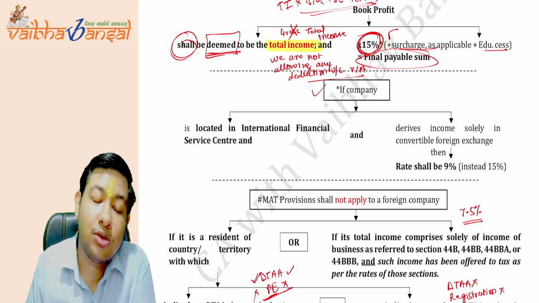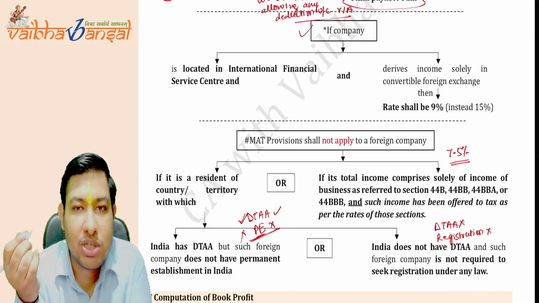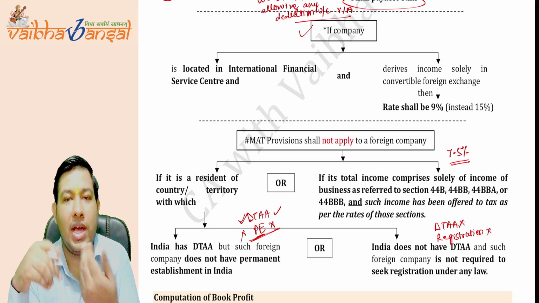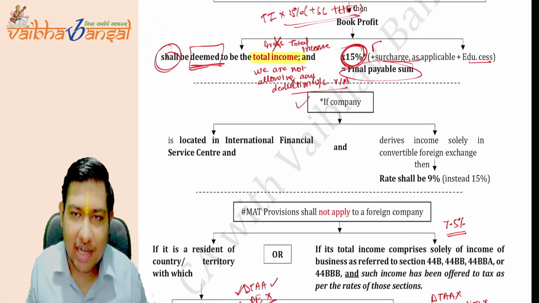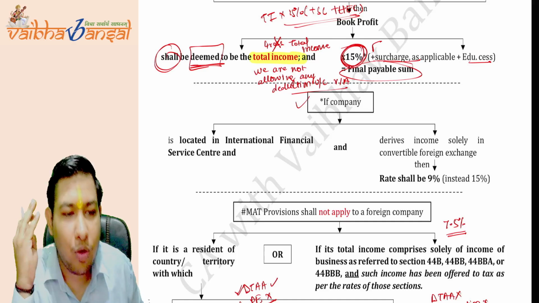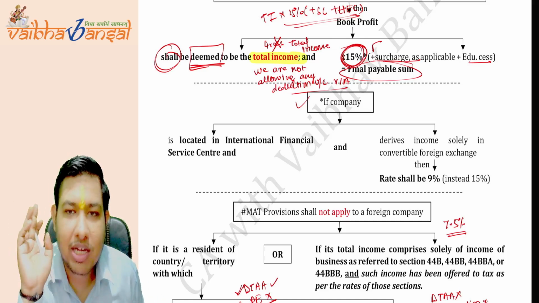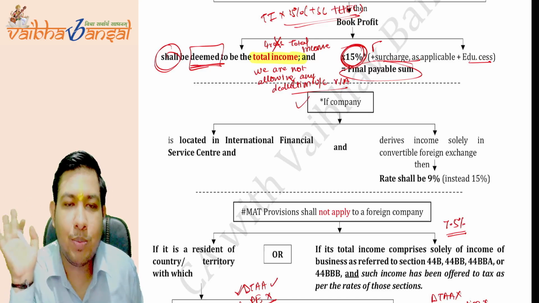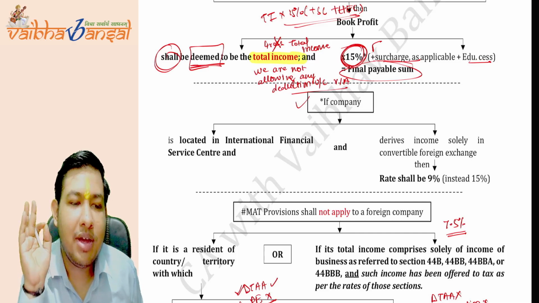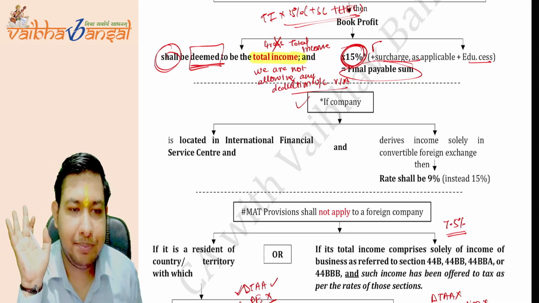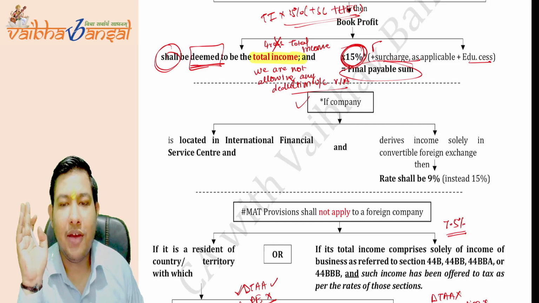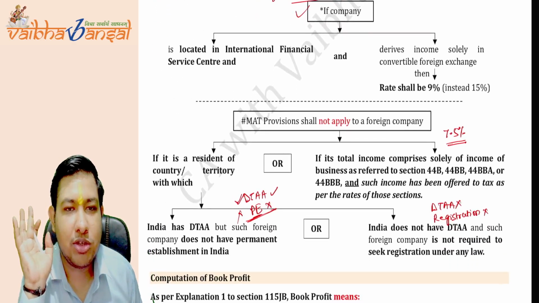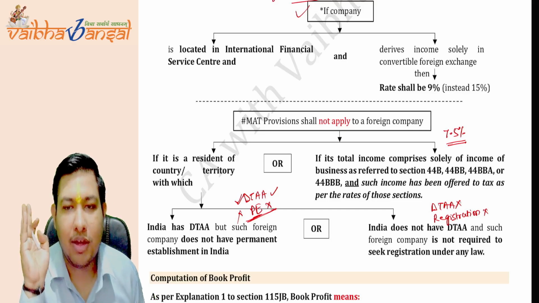So the government does not want the shipping business to close their operation in India and switch to any other country. So just to benefit them, just to keep them engaged in India, they are saying that the companies which are already paying tax at 7.5%, we are not charging MAT at the rate of 15% to them. They can continue to pay their tax on the income, which is 7.5% itself. Is this clear to you all? This is the provision where the MAT provisions of the foreign company will not be attracted.